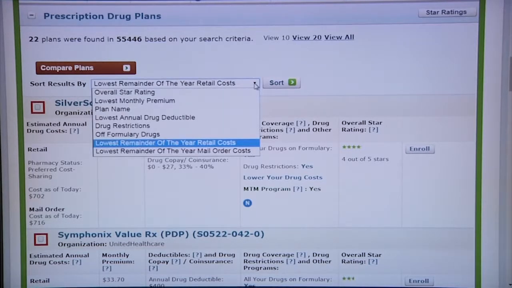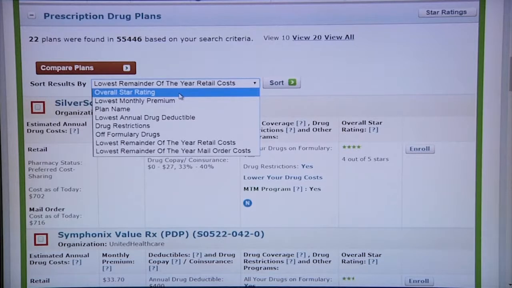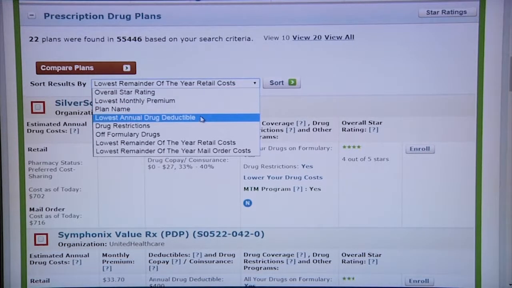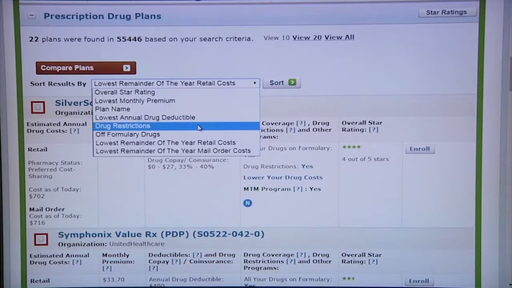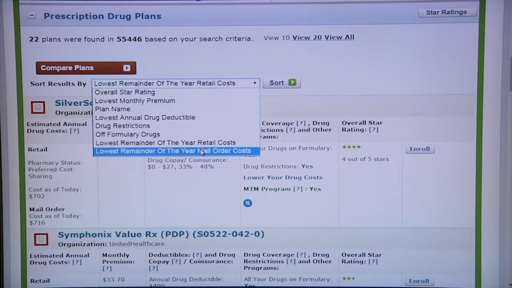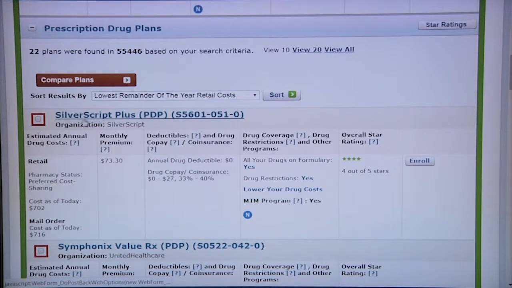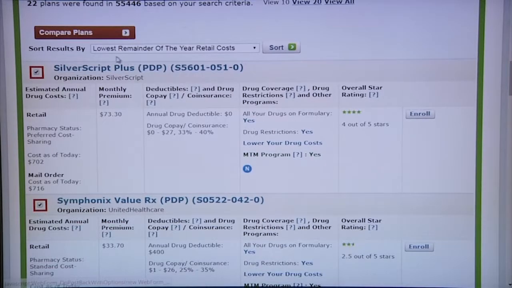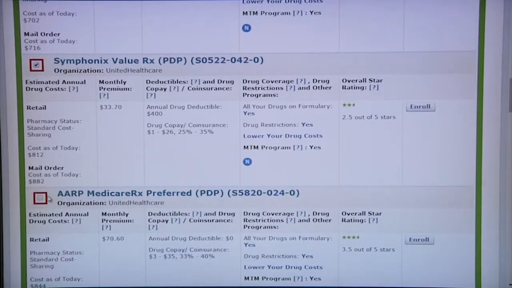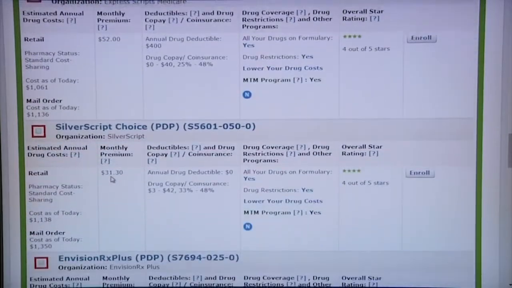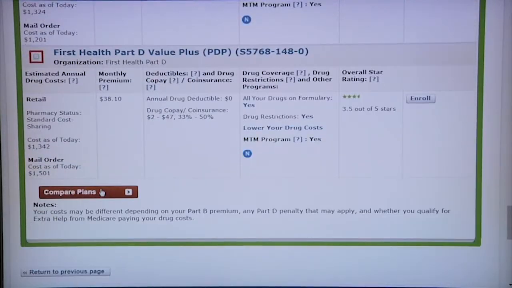You can also sort by overall star rating, lowest monthly premium, plan name, lowest annual drug deductible, drug restrictions, off-formulary drugs, and lowest remainder of the year mail order costs. So the top 3 plans will have calculated to be the lowest remainder of the year retail costs. You can compare up to 3 plans at a time. So we'll select the top 3 plans and scroll down to compare plans.